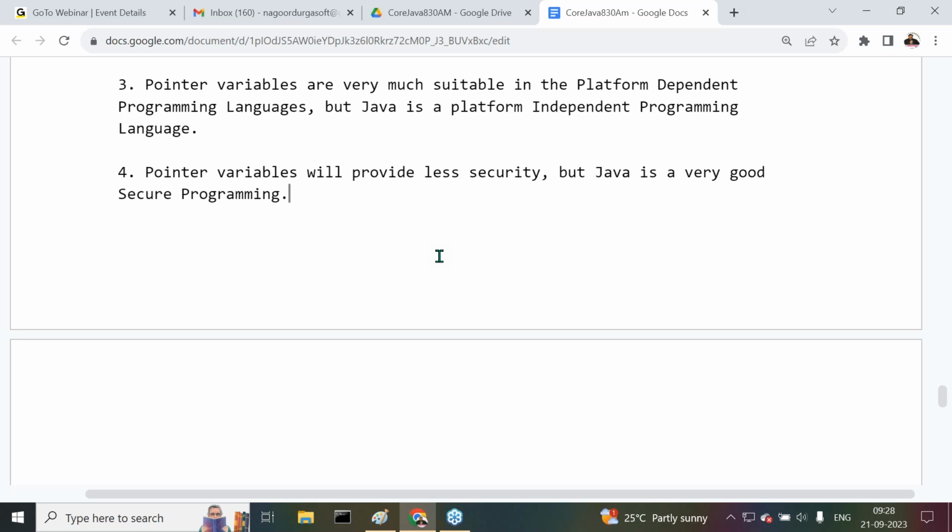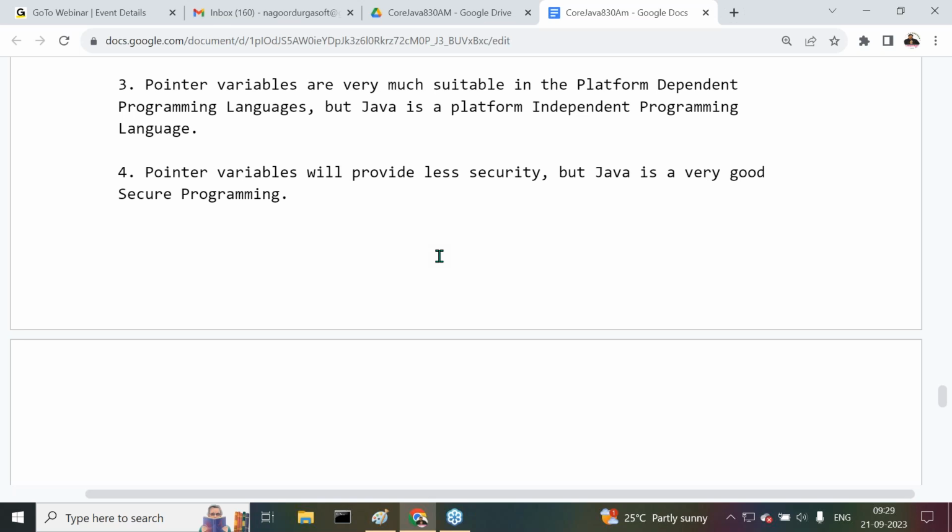But Java is a very good secure programming language. In Java, no manipulation is available with the address locations. Address locations are not going to be represented in the case of Java. Even though reference variables are available, even though objects are created and object reference variables are available, they are not using address locations to refer to the data. They are using their own convention in the case of Java to represent the content. I will give that information also, don't worry.